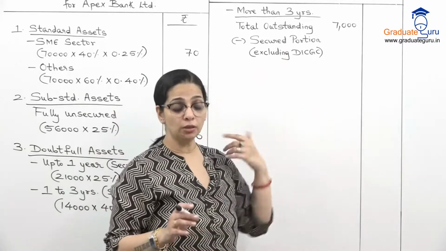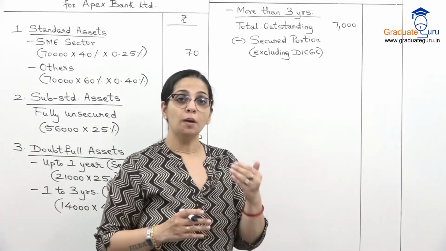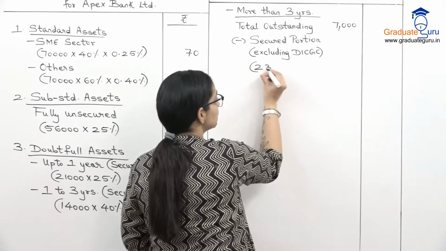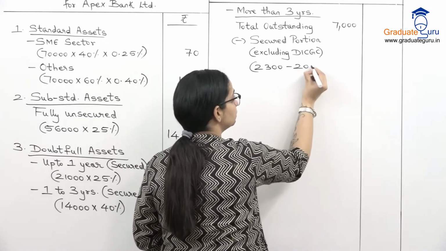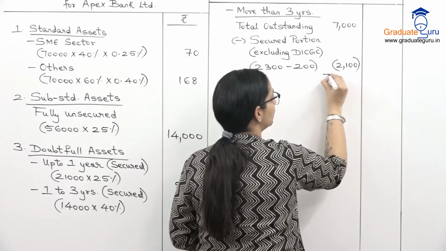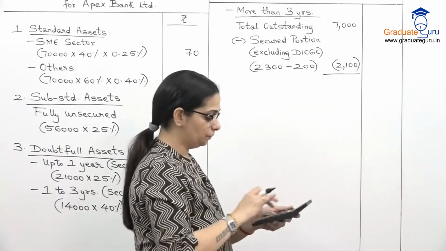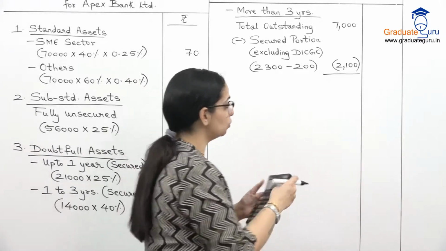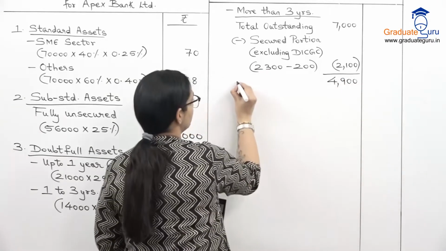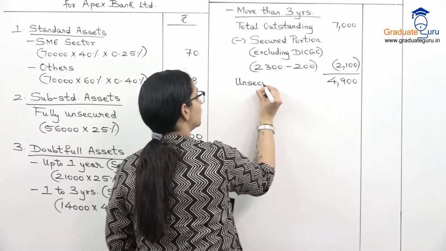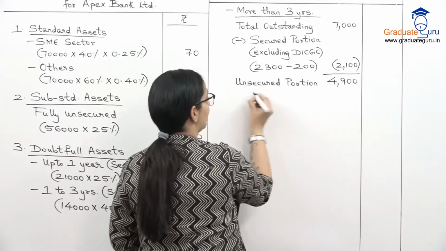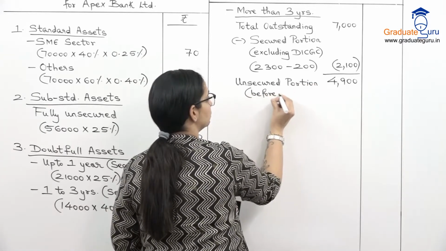So secured portion total is 2,300 lakhs, but they've said within that 200 is DICGC. So 2,300 minus 200. So that we will subtract from our total outstanding of 7,000. So 7,000 minus 2,100, we get 4,900. This is my unsecured portion, but this is before DICGC.